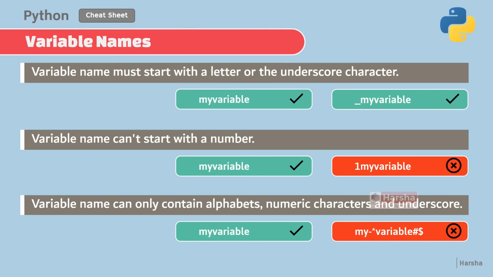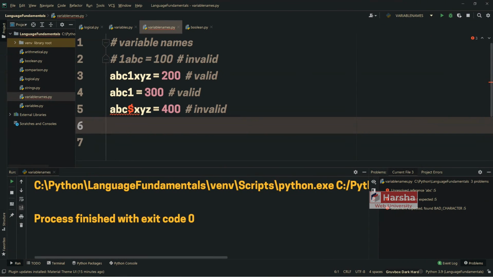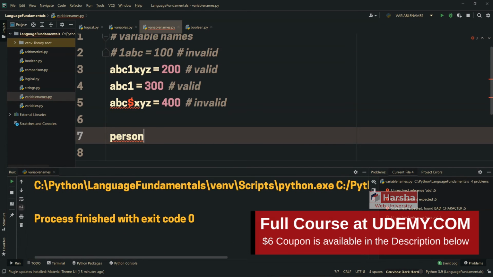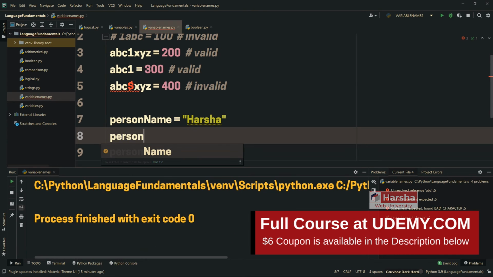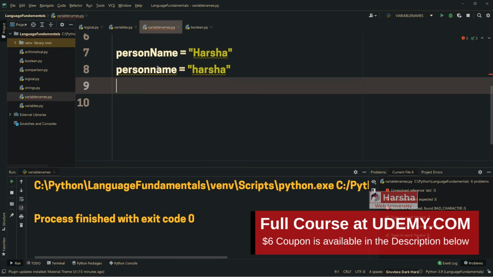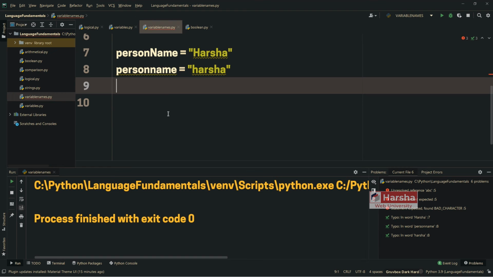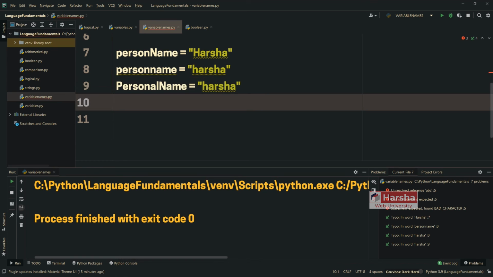And similarly, let me try to create a duplicate variable name. For example, personname, and again, personName. So these two are independent variable names and it is valid. It's because there is some difference among the casing. So you can use that. With Pascal casing also you can create the variable names like this. So these three are independent variable names and are legal in case of Python.